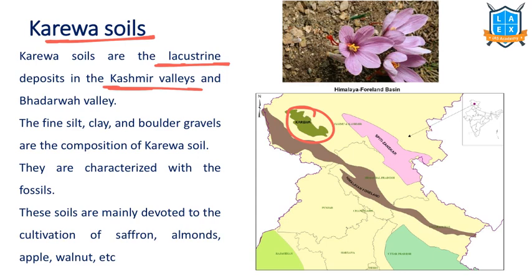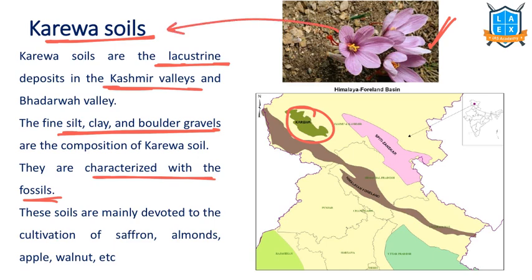These soils are rich in silt, clay, gravel, etc. These are characterized by fossils. Here, if you observe, this is saffron. Saffron is very famous in Karewa soils. Other than saffron, almonds, apple, walnut are crops grown in Karewa soils.